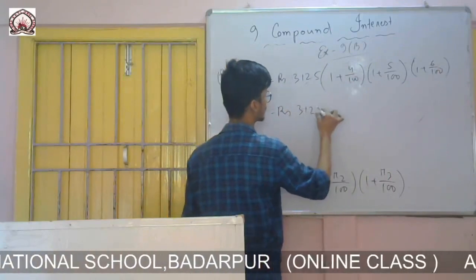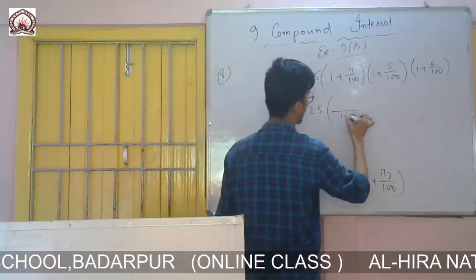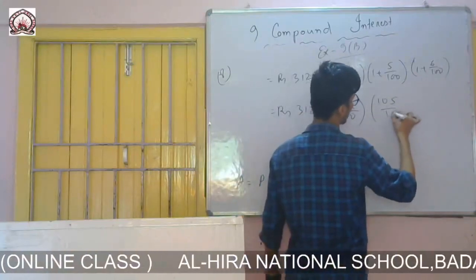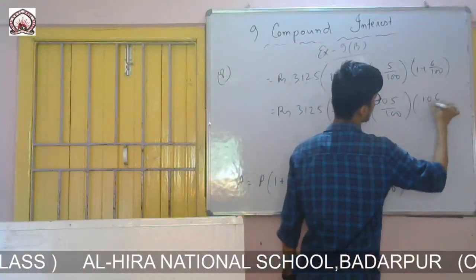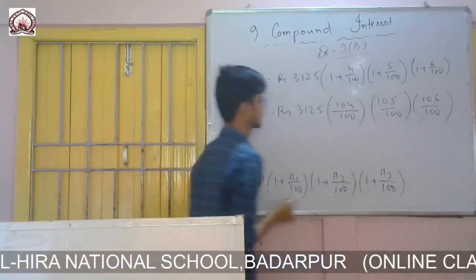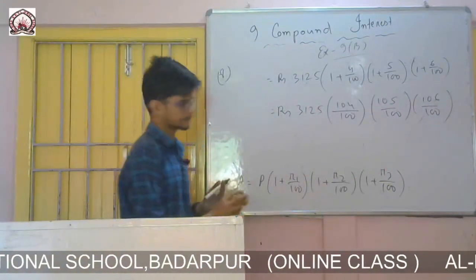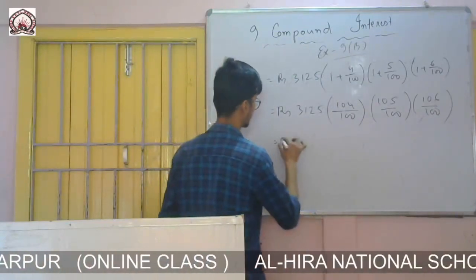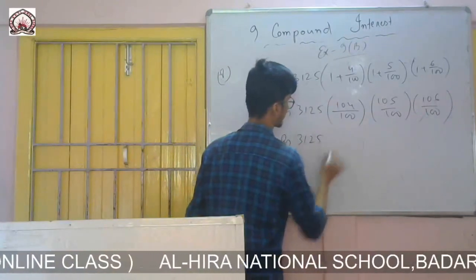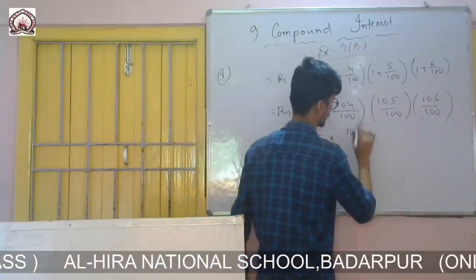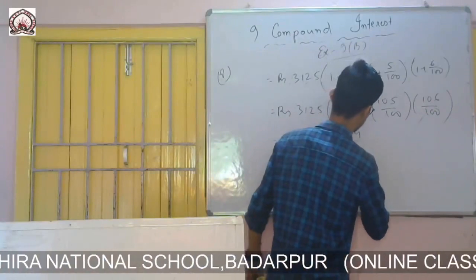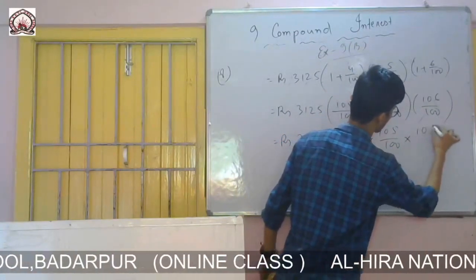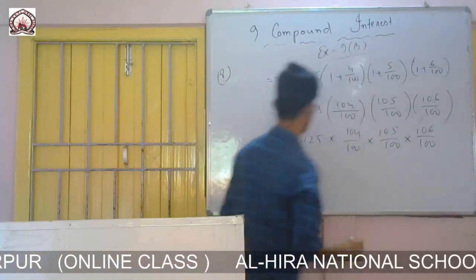Rupees 3125, it is 104 by 100, 105 by 100, 106 by 100.